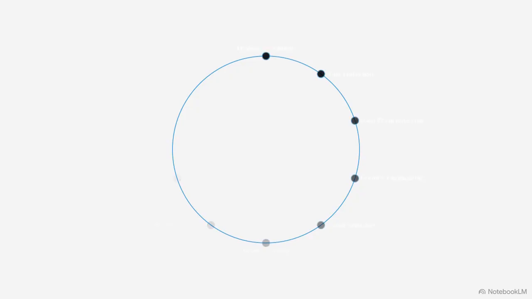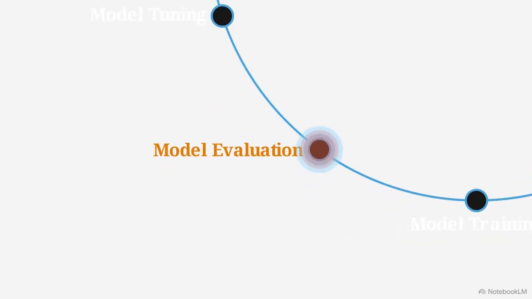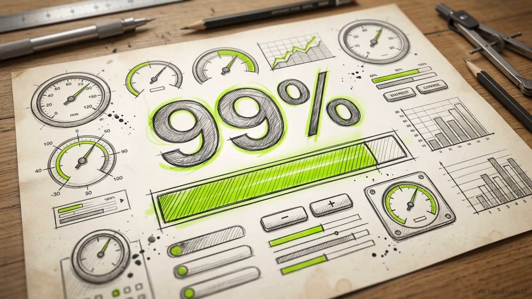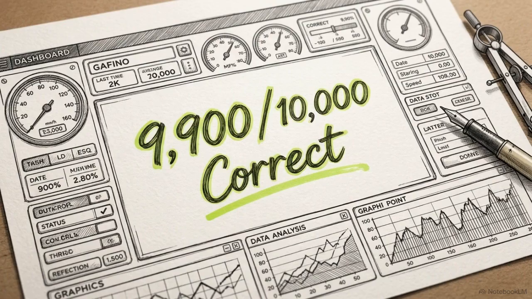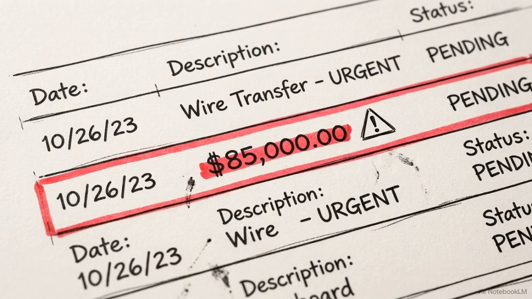This process is managed through a 10-step lifecycle, from problem definition to model selection. Step 7 is model evaluation, where logic is validated against data it hasn't seen before. Engineers often start by looking at a model's accuracy, the proportion of correct predictions out of total attempts. However, accuracy can be deceptive. If a model correctly identifies 99% of transactions as safe, but misses the 1% that are fraudulent, the high accuracy score masks a total failure.